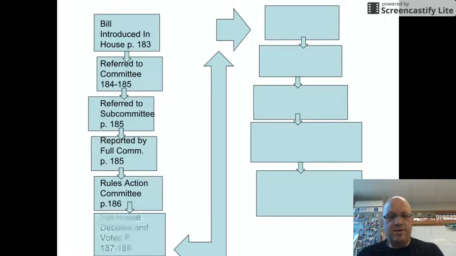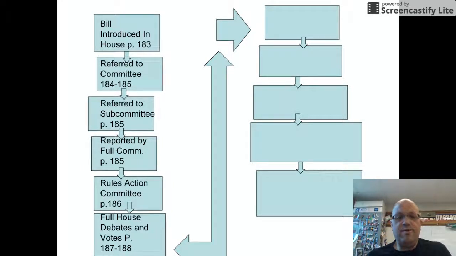Then you go to how the bill is debated on the floor. That's on pages 187 and 188. You need to talk to me especially about what the limits on debate are. What are the limits that you will see on debate? What happens there? Also talk about the procedures in voting. There's a couple different procedures that are used in voting. You'll see that on 188, as it goes from 187 into 188.